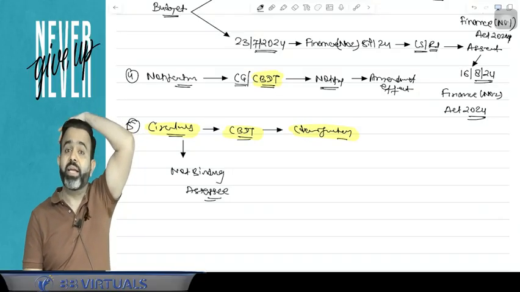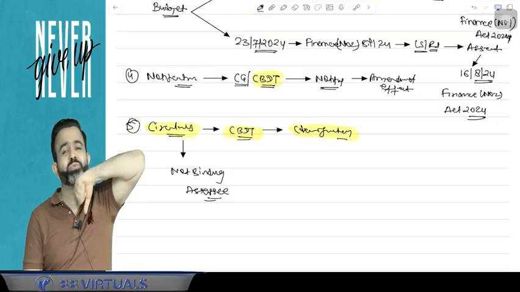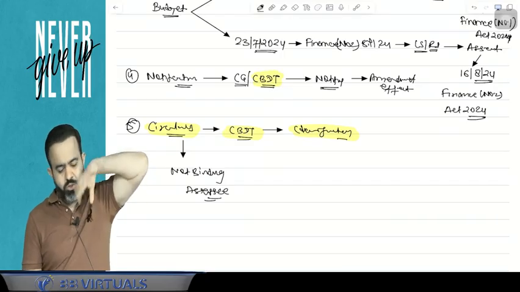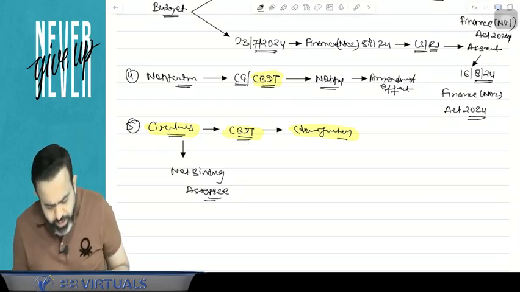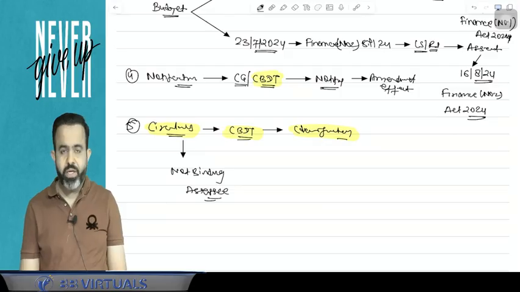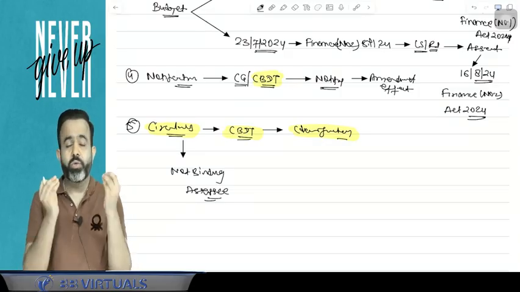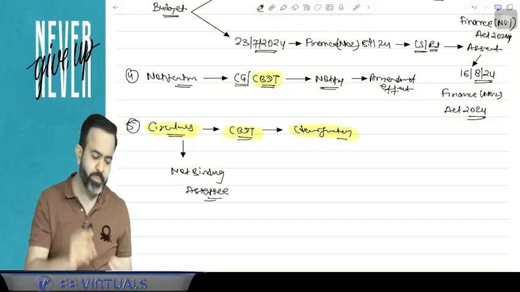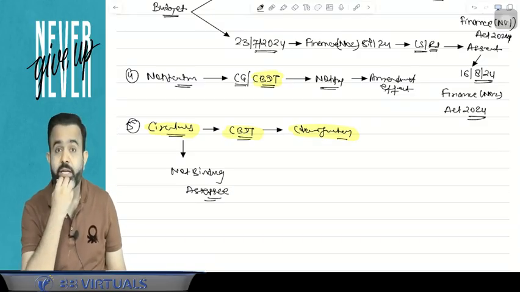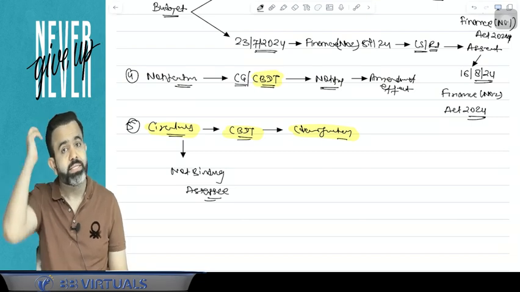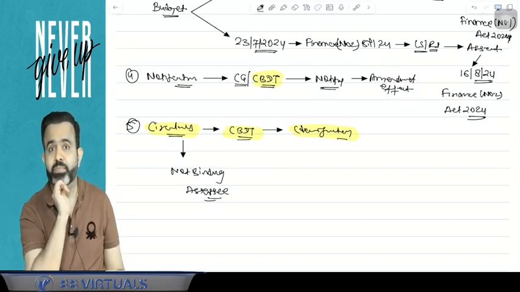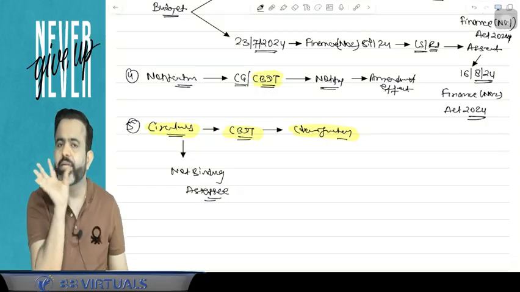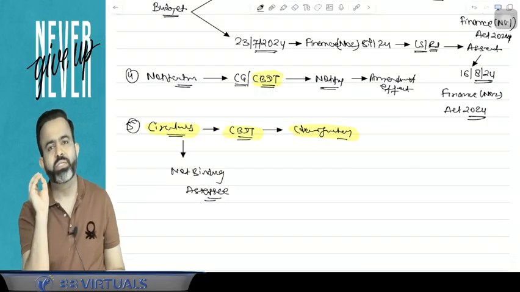So circulars are basically issued by CBDT to give clarity or clarification. For example, in any provision of the law, a certain dispute may arise. Then to give clarity on that point, the department can issue a circular.